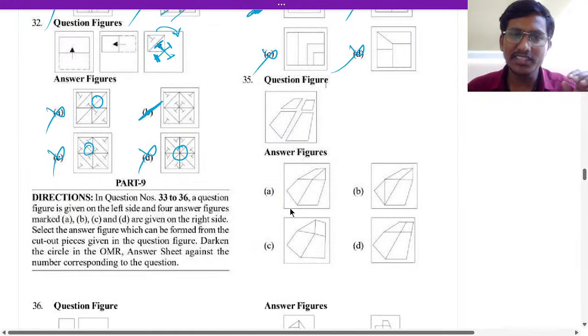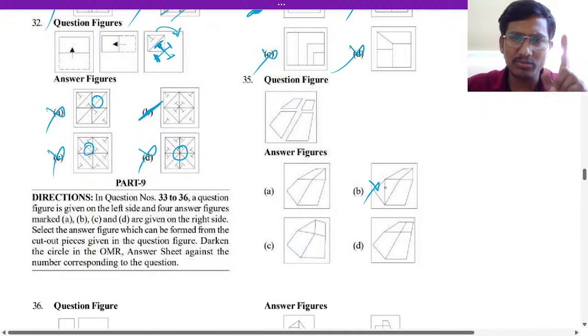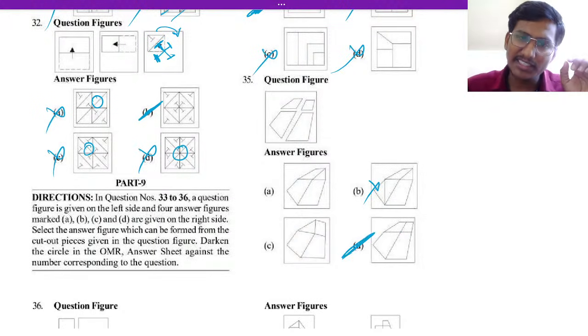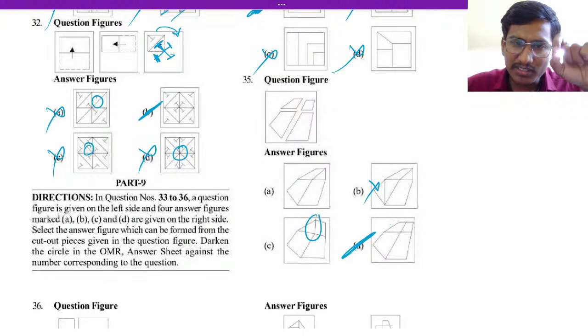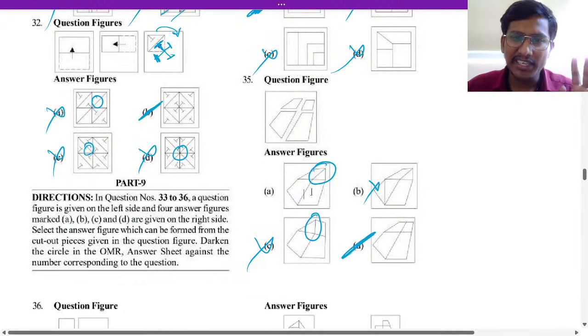Okay, good. Next, students, that is 35. What is the answer here? If you join them, you will get what? This triangle, you can check which is not there. B is not possible because there is one extra triangle here. And D is the answer. This part, if you see, the line is slanted here, and in D that line is slanted here. In A, this triangle is not there, this line is a little bit slanted. These are like parallel, straight lines, right? So that is why D is the answer here. Okay, good. Next, 35th we are done.